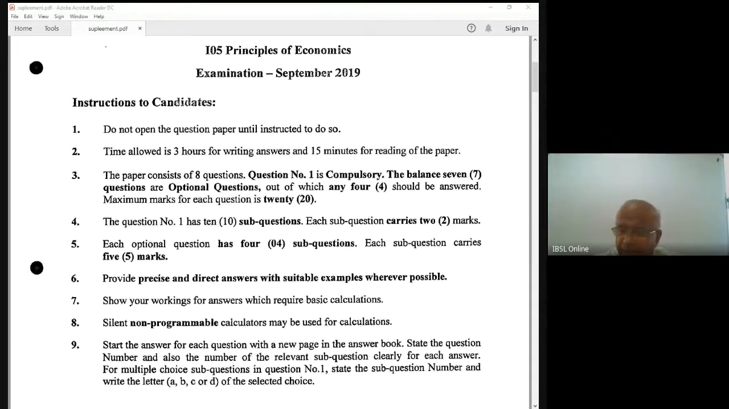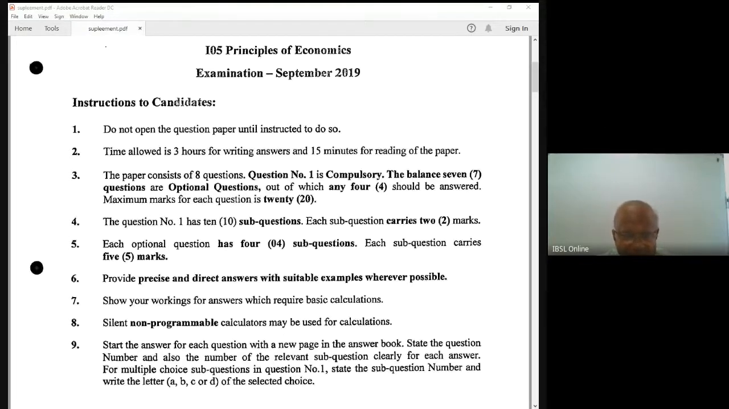At the same time, you can buy the model answers prepared by the IBSL for that paper. I'm not quite sure of the price, it's around 200. You can buy that also. Now it is high time to practice the past papers with the model answers, no problem.